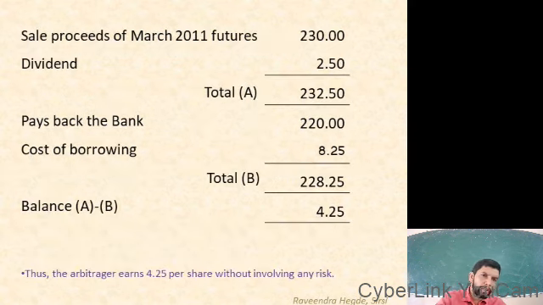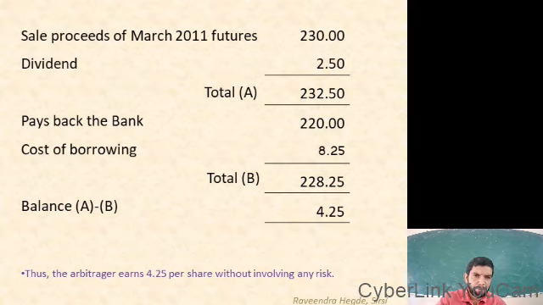So sale proceeds of March 2011 futures is 230. Dividend is 2.50. So that is the total amount, 232.50. He pays back the bank 220, that is the purchase price at spot rate, and cost of borrowing is 8.25, which gives 228.25.